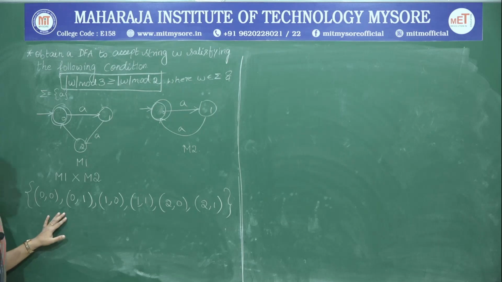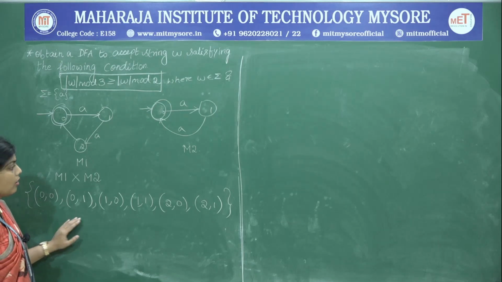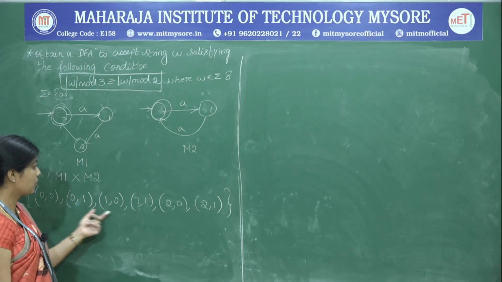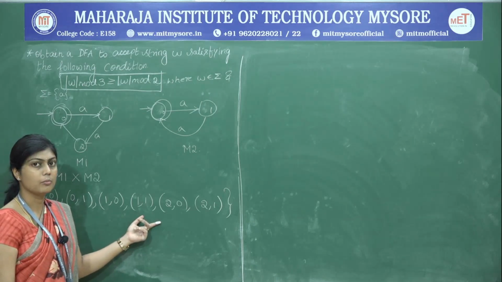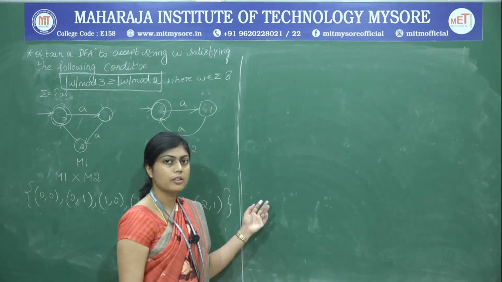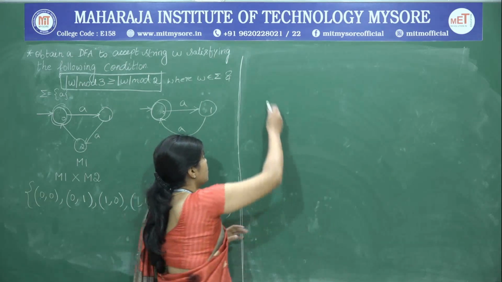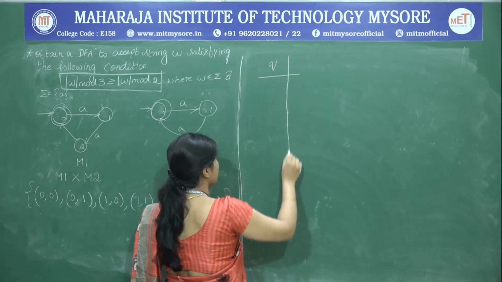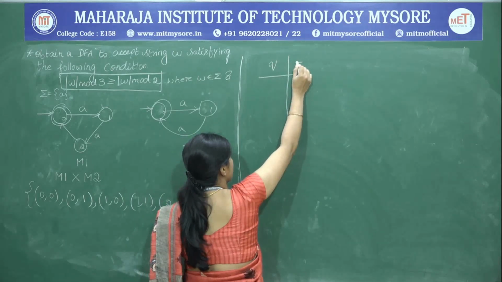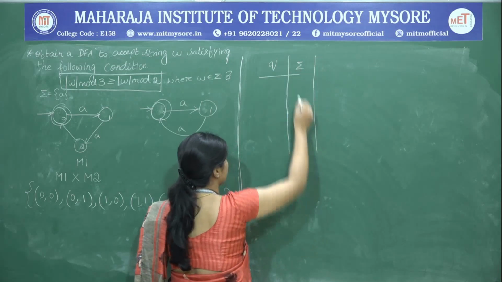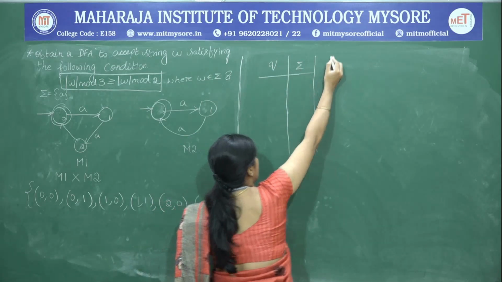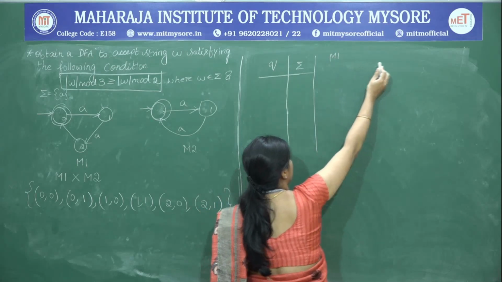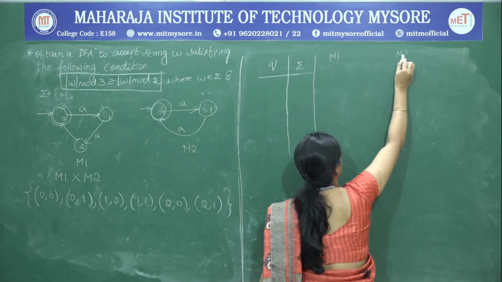So, once we have the states of the DFA, now the job is to find out the transitions from each one of these on the input symbol. So, we will draw the transition table. First we are interested in the state, which is Q. We are interested in the input symbol, that is from sigma, and we are interested in the state of machine 1 and machine 2.